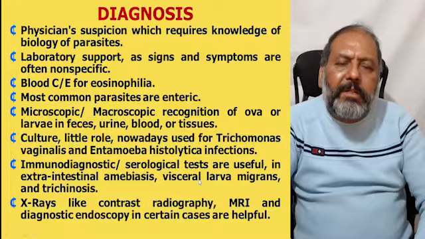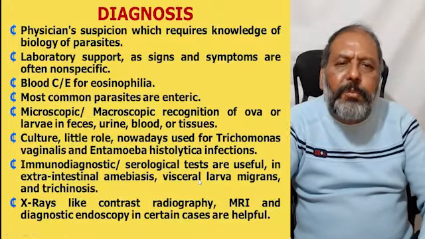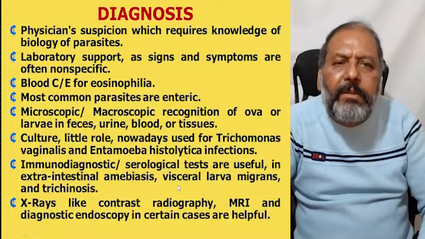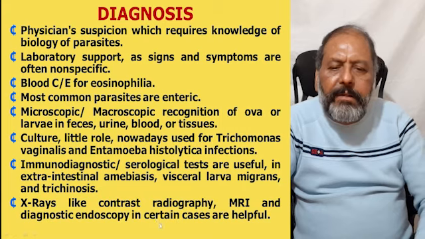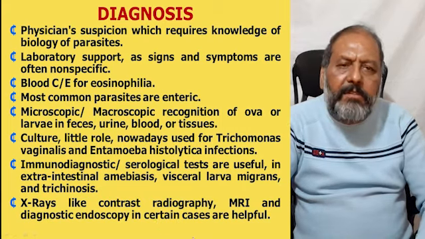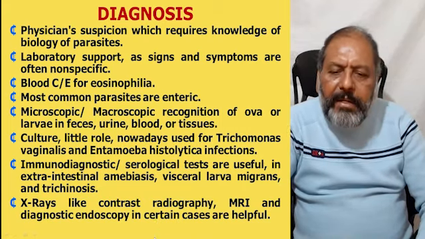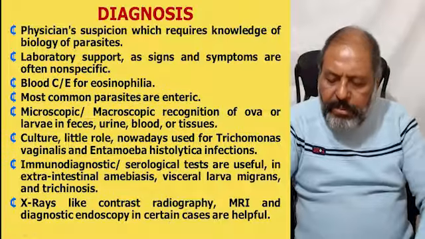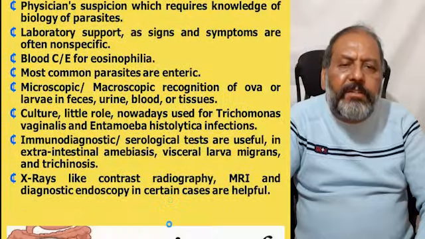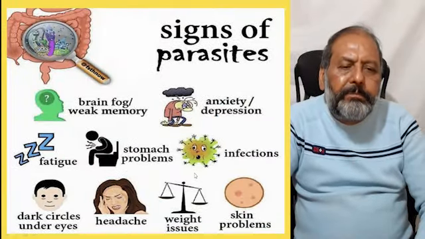With the serological test, we can have a suspicion of their presence in the body. Then X-rays like contrast radiography, MRI, and diagnostic endoscopy are nowadays also helpful in certain cases.